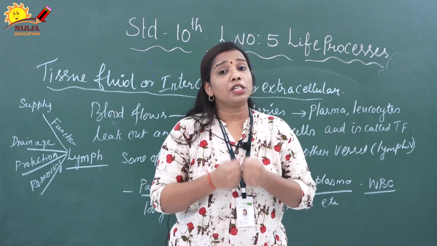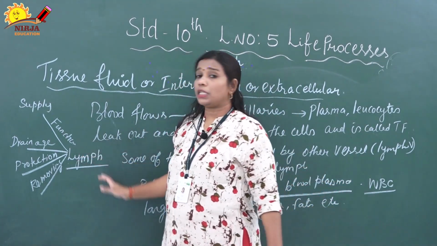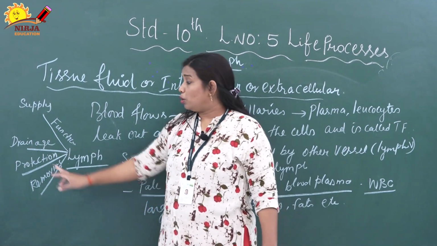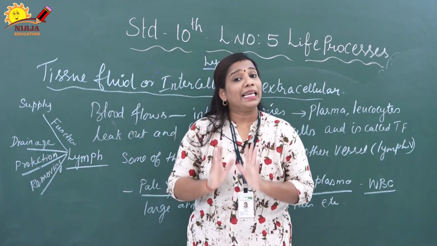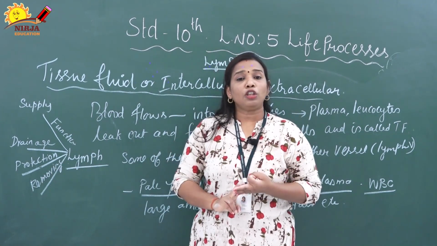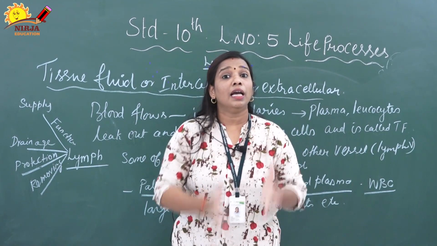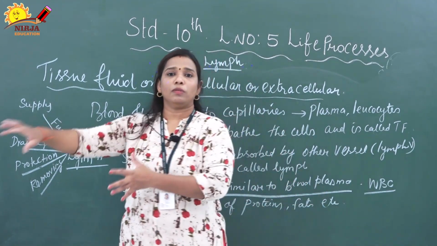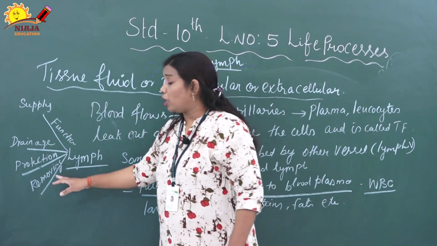So that protection is done by WBC present inside the lymph. It protects the body by killing germs. The fourth function is removing. Whatever cells died or were killed have to be removed from the place. That process is called removing.